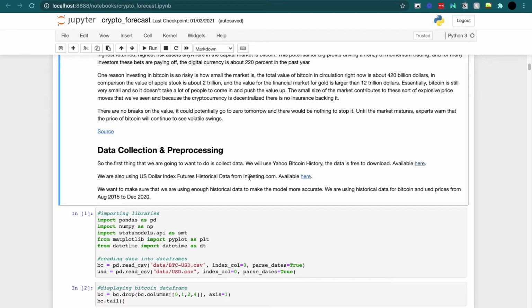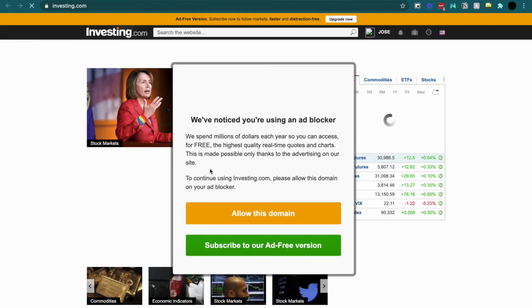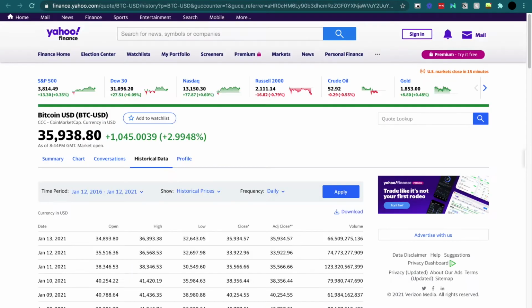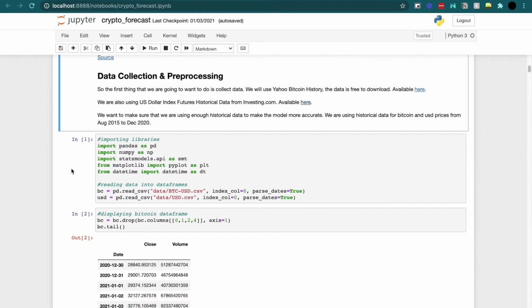So I did the same thing for the US dollar index prices. So you can see the data here, and you could download it in a similar way. Yeah, I'm not removing my ad blocker for this, but it comes in a similar way. You can click it for yourself.